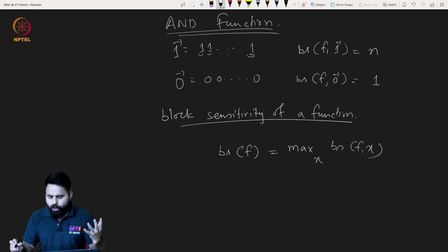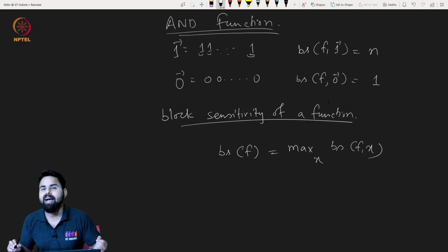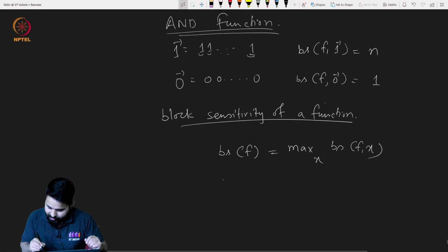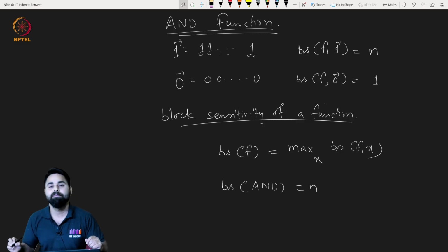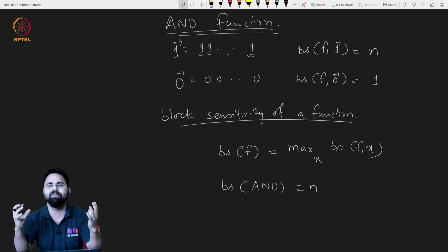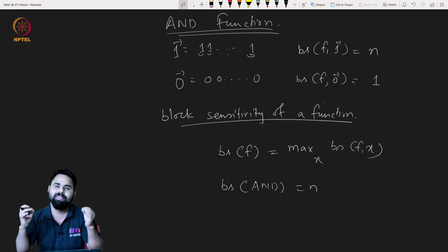Okay, very good. So what will be the block sensitivity of the AND function? Again, it could be at most n, right? So the block sensitivity for the AND function is nothing but n here. Very good. Now comes the interesting question, the relation between block sensitivity and sensitivity.